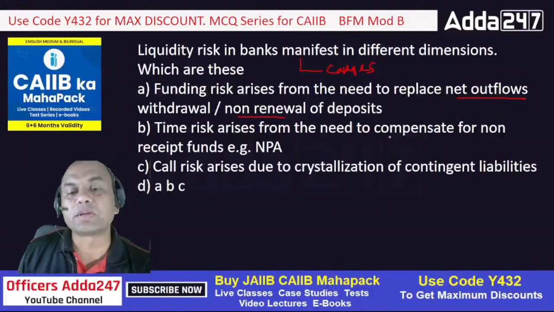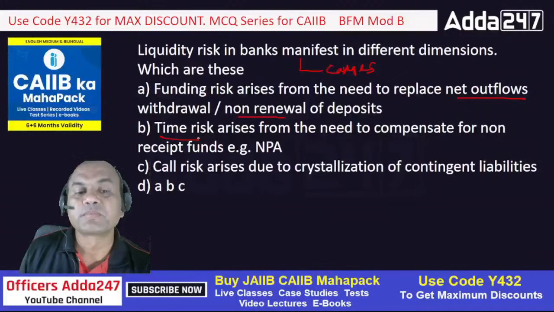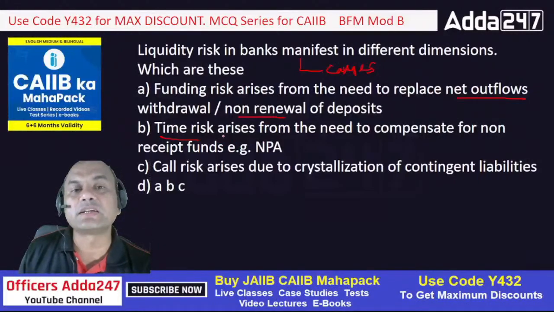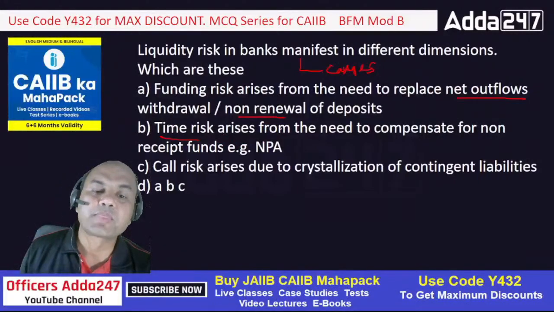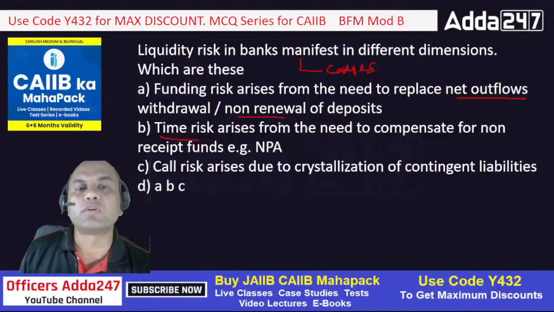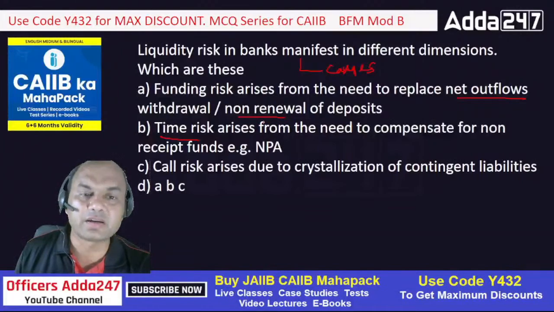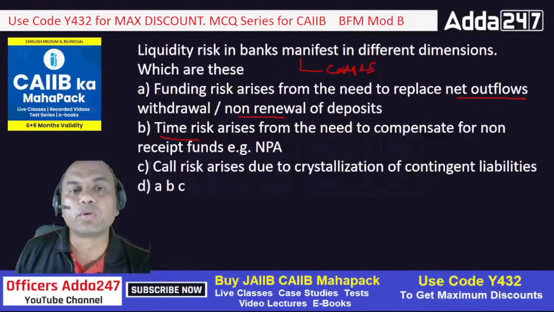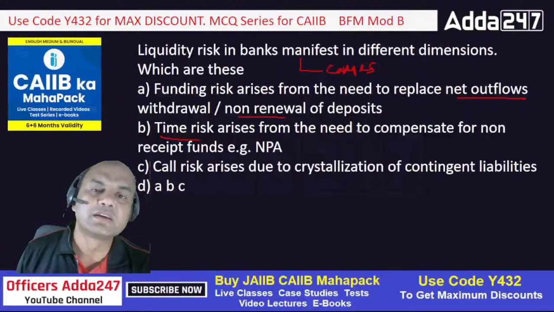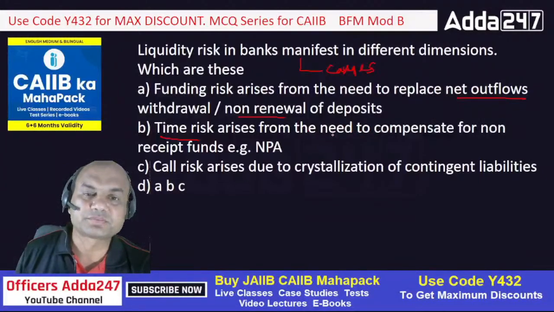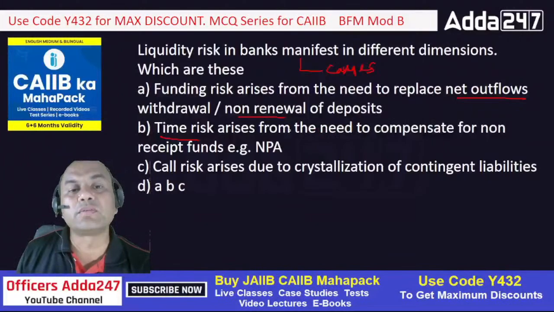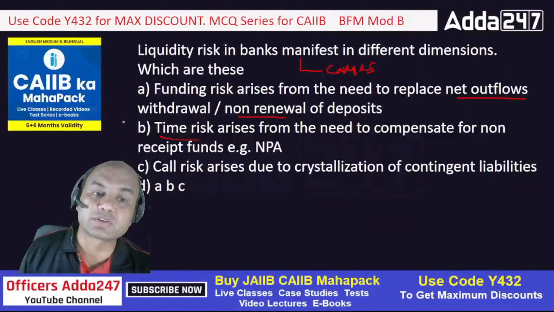Time risk arises from the need to compensate for non-receipt of funds. So time risk means basically I don't receive the funds when it is required on time. Means NPA. If any loan becomes NPA, what happens? The main problem is I don't receive the principal and interest, EMI, right? So if I don't get the EMI, or if a CC becomes NPA, then I don't have money to give to the depositor. So that is also a point.